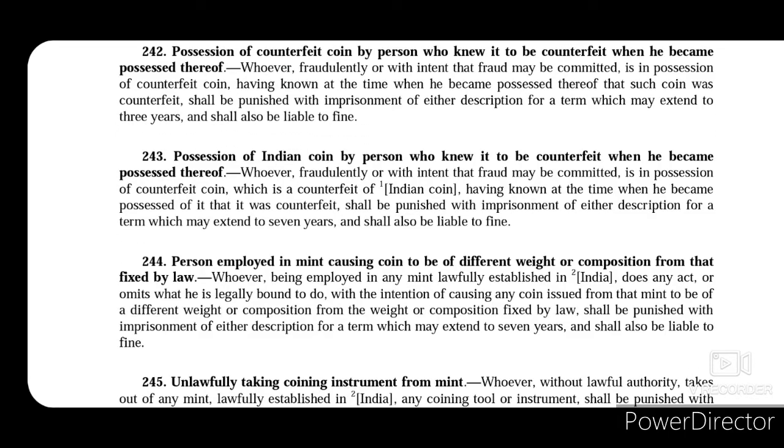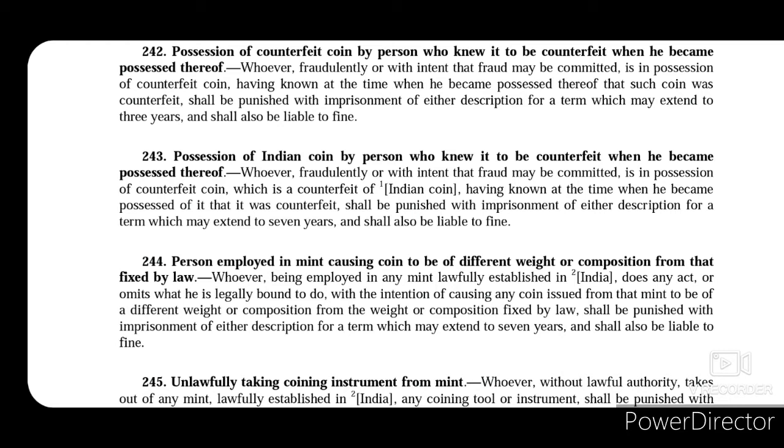Section 242 talks about possession of counterfeit coin by a person who knew it to be counterfeit when he became possessed thereof. So once he possessed the coin, he knew that it was a counterfeit coin, but still he possessed it. Whoever does that will be punished with imprisonment of either description for a term which may extend to 3 years and shall also be liable to fine.